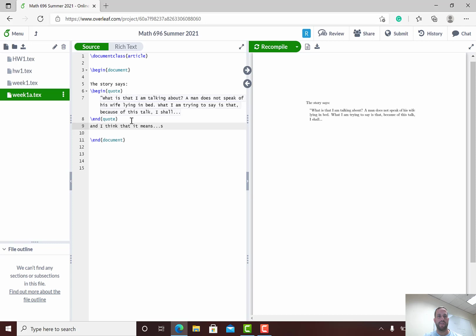Okay, so all I'm trying to show you is an example of how you can use an environment using quotes. So in other words, what's happening here? The environment is called quote. You know what a block quote should look like. If you didn't use this environment, you would have to manually indent all of these lines and hope that you got it correct and hope that it was consistent for all of the other block quotes.